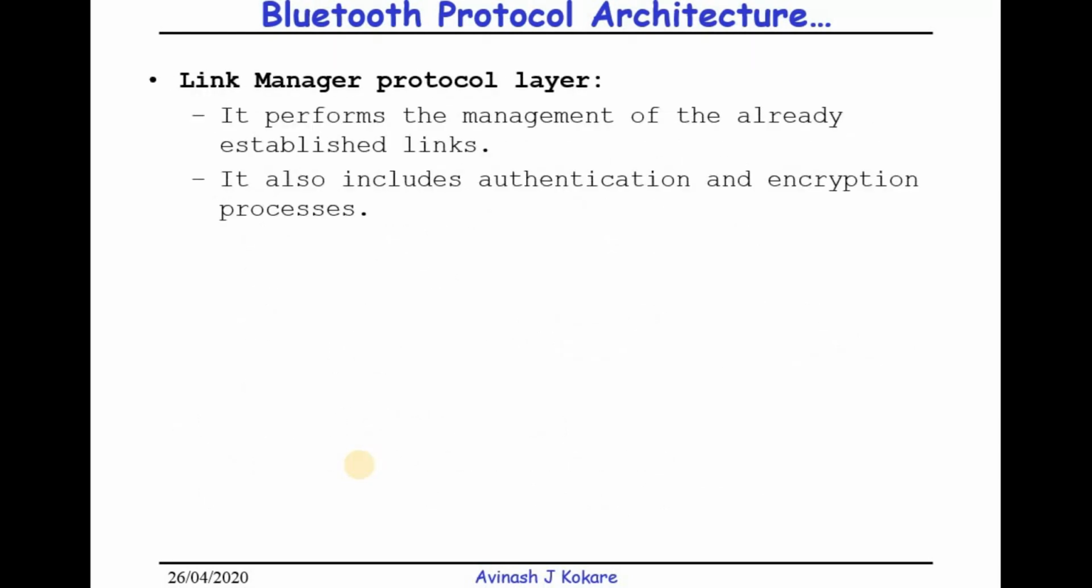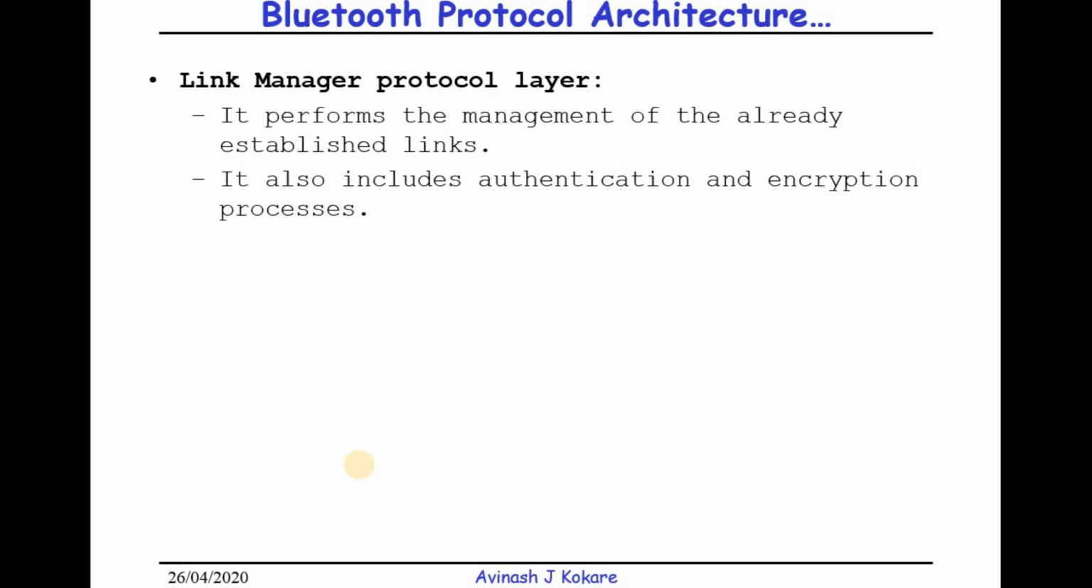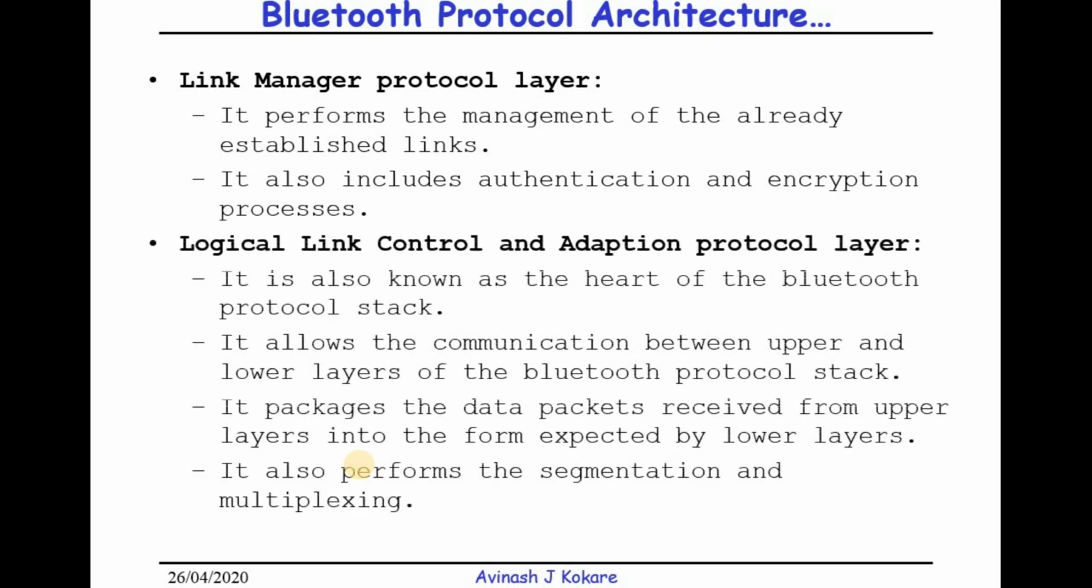Then the next layer above is the link manager protocol. The link manager protocol performs the management of the already established links. So whatever links are established by the baseband link layer, the management of these links is done by the link manager protocol. It also includes the authentication and encryption process for maintaining security inside the Bluetooth.